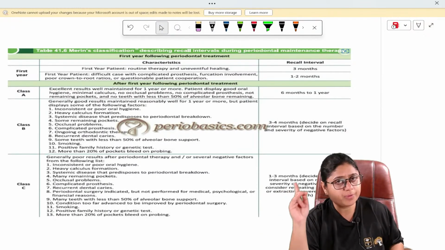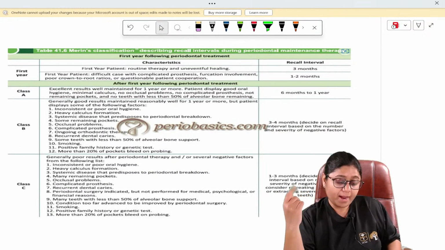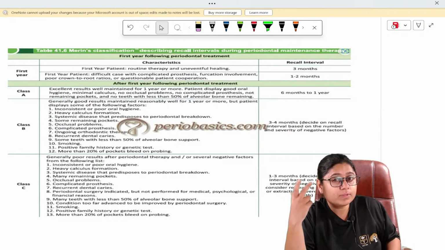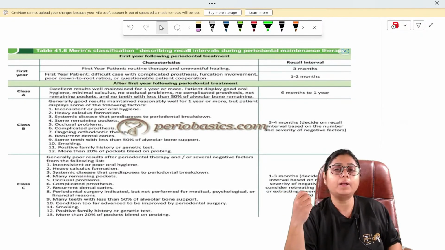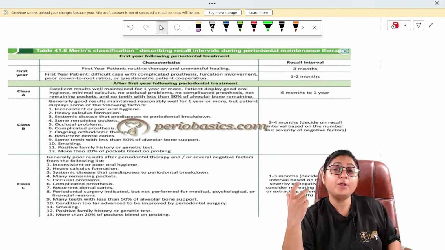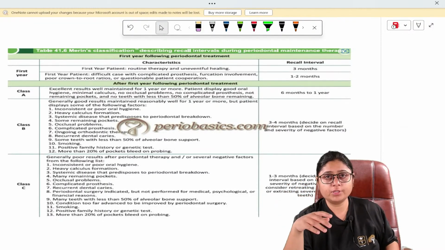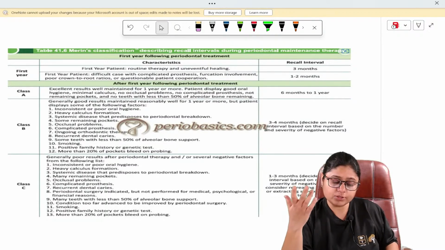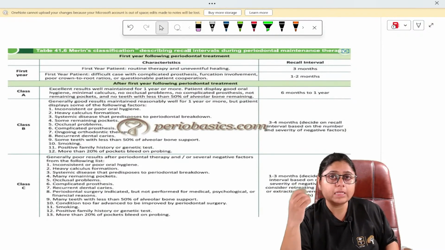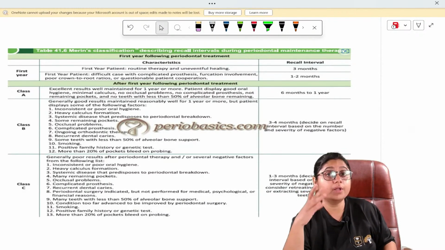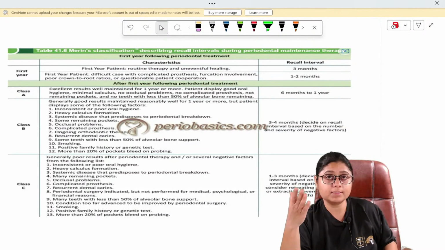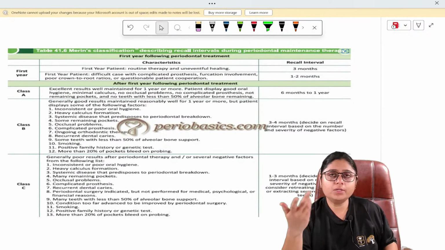But if you think that the case was difficult, with multiple extractions, multiple prostheses, periodontal flap surgery, implant cases, full mouth implant cases, or full mouth rehabilitation cases, in such cases you have to do a recall every 1 to 2 months. Every 2 months is suffice, right? So why are you doing the recall?